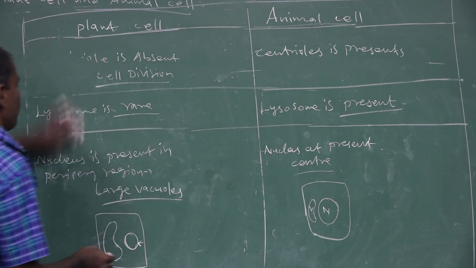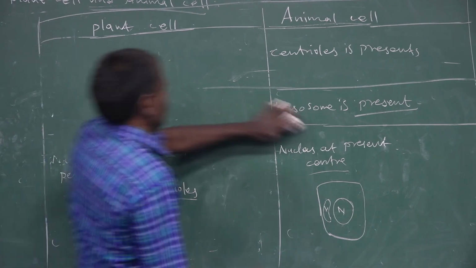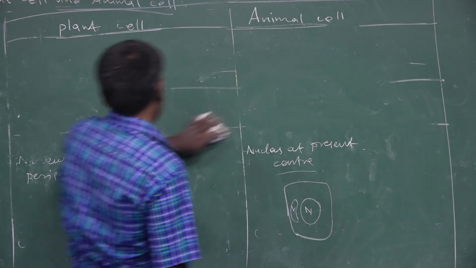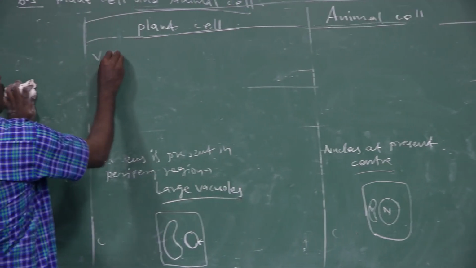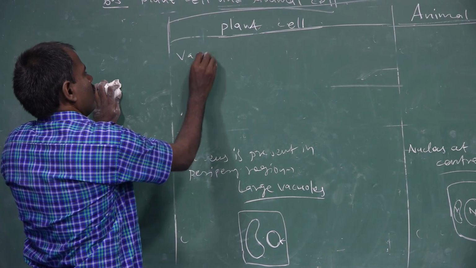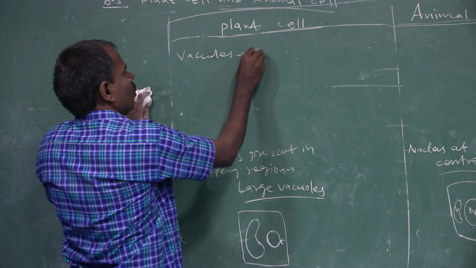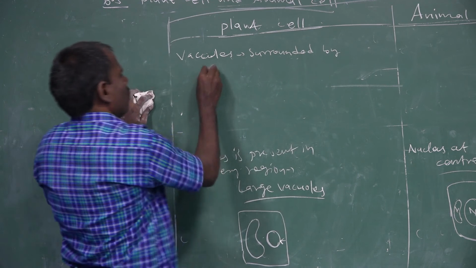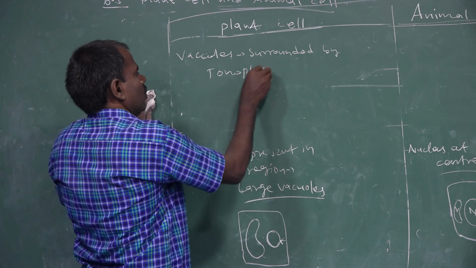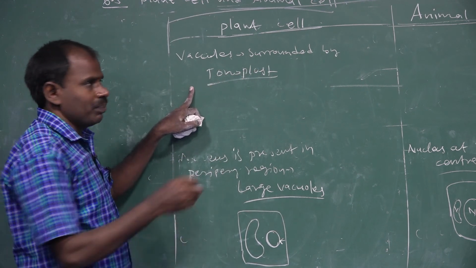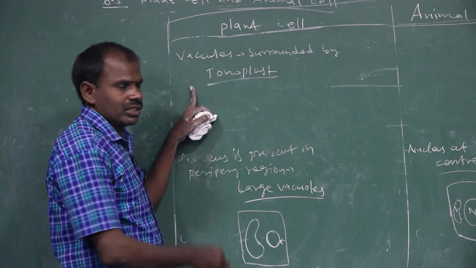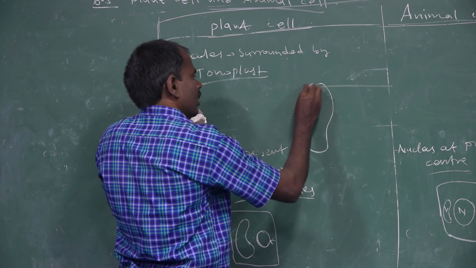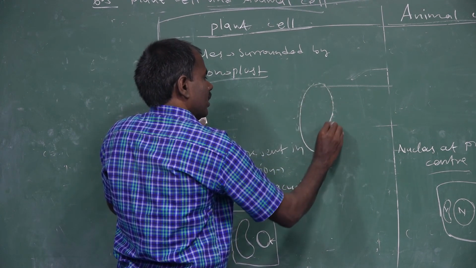Next one is vacuoles, surrounded by the tonoplast. Vacuoles are large and present only in plant cells. These vacuoles are surrounded by the tonoplast membrane.